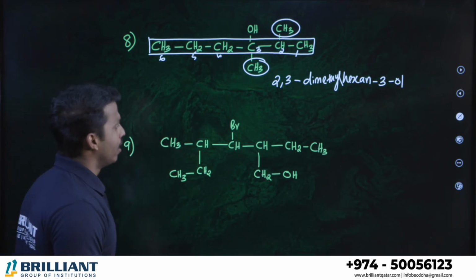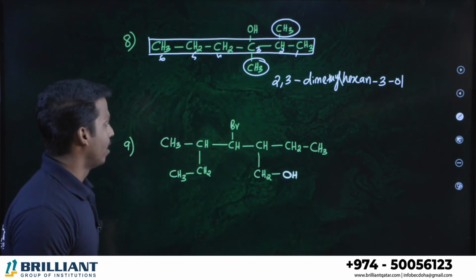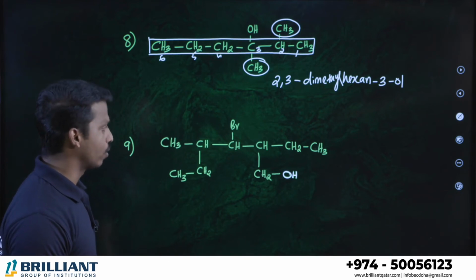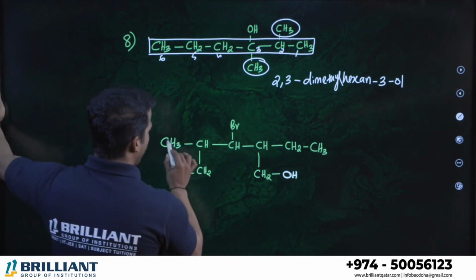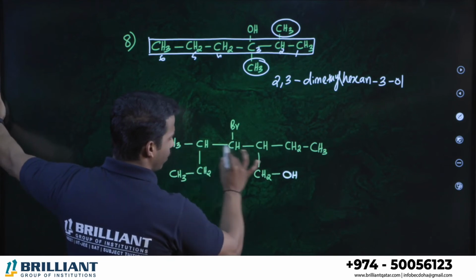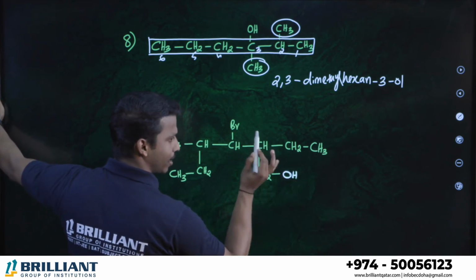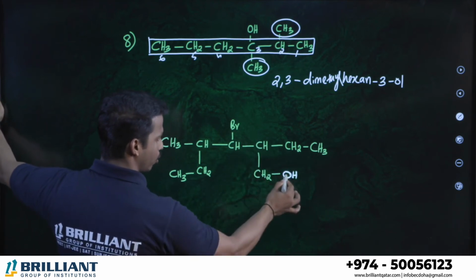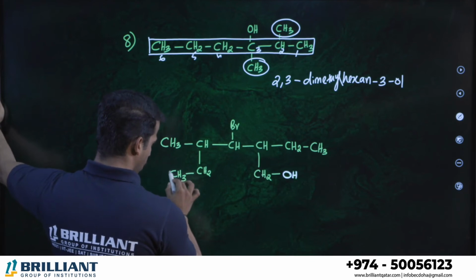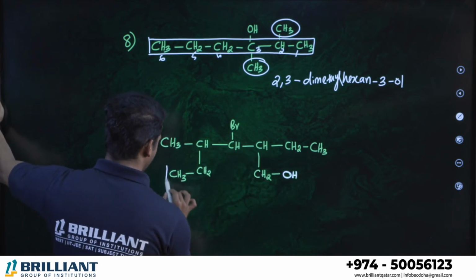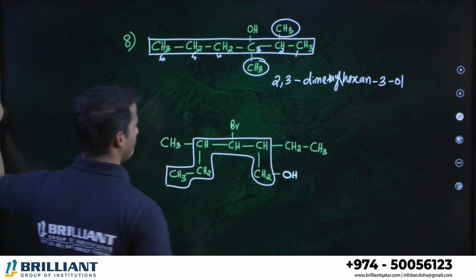Let's go for question number 9. Where is your alcohol? Alcohol is here, dear all, hiding one. Alcohol should get the lowest number and also the alcohol should be in the parent chain, so we have to select it. Let us select, okay? 1, 2, 3, 4, 5. Definitely we need not go this side. This is not your straight line, because if you select this one, alcohol is not directly connected to the parent chain. See, it is a sub chain, right? Alcohol should be on the parent chain. So 1, 2, 3, 4, 5, 6. Here there is a maximum carbon count, so we can select this as the parent chain. Clear all?